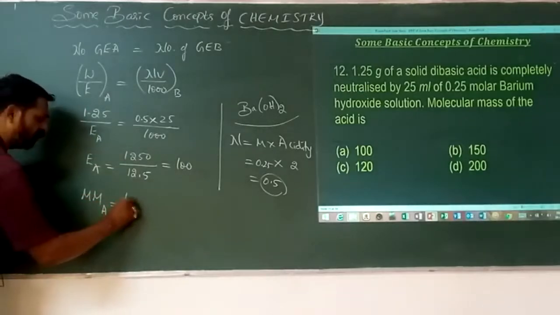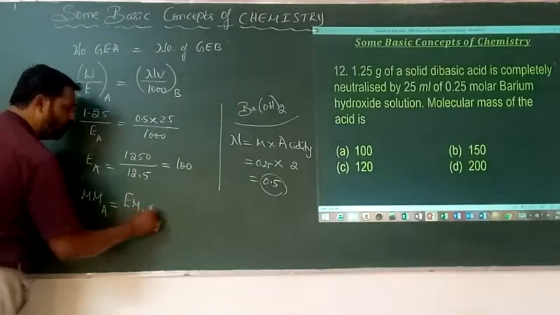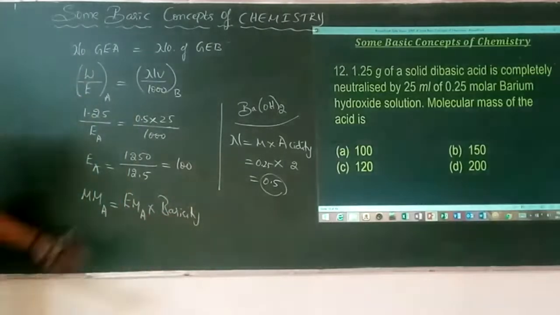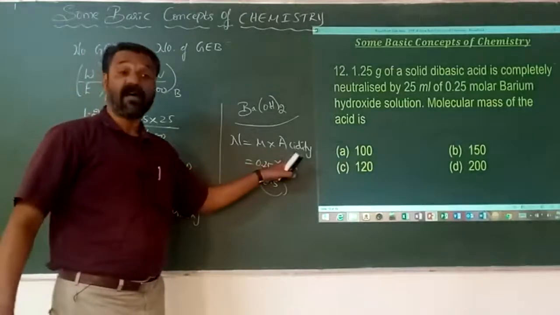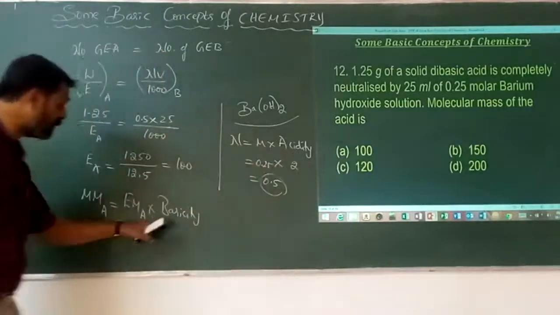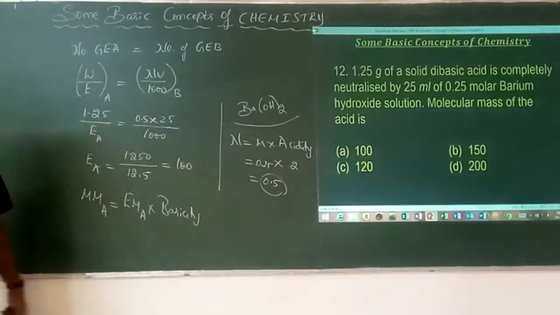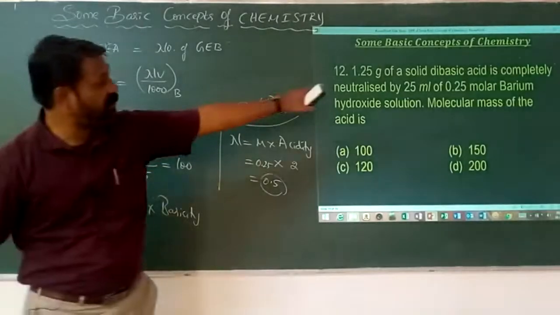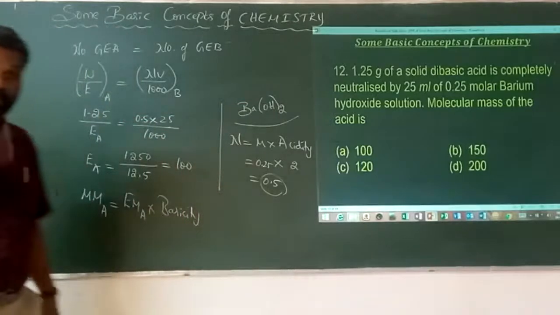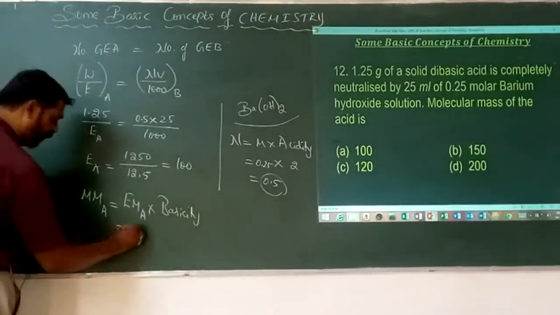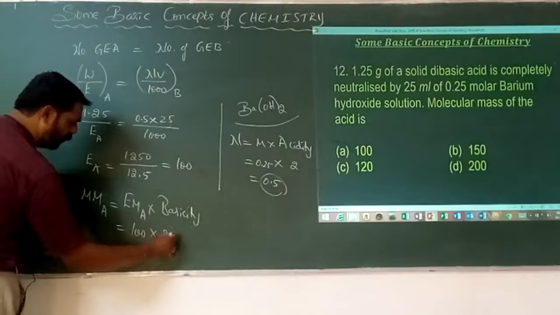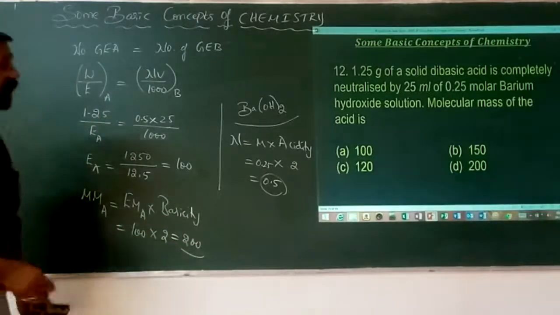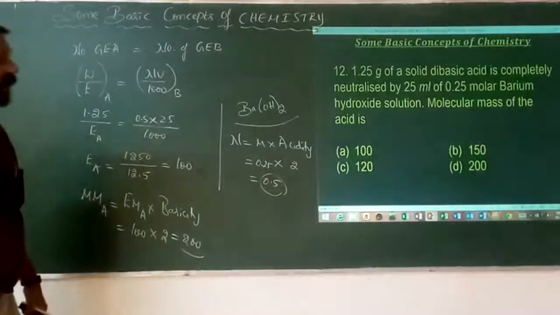Mass of the acid is equal to EM of the acid into basicity. If it is a base, it is called acidity, the number of OH ions. If it is an acid, it is called what? Basicity. Basicity means the number of H plus ions. As itself, it is mentioned as a dibasic acid. Dibasic acid means basicity is how much? 2. So it is 100 into 2, which is 200. What does 200 refer to here? It is the molecular mass of the acid.